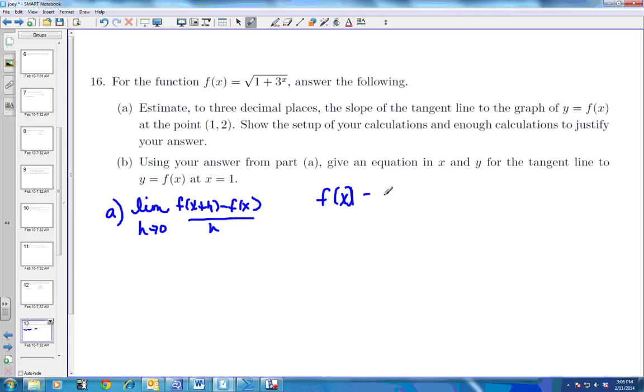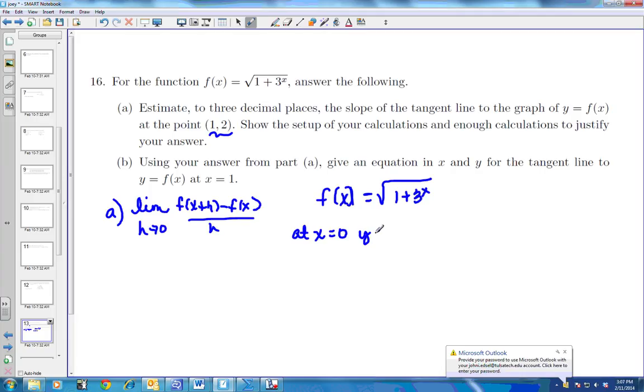I'm going to take that equation that they gave us, and I'm going to find 2 points that are on this graph. We already know that (1, 2) is on that graph, so we can't use that point. So I'm going to figure out, when x is 0, what is my y value?